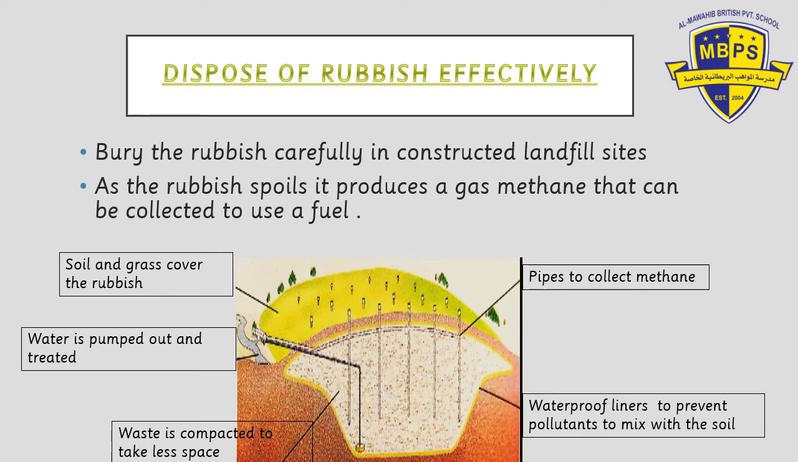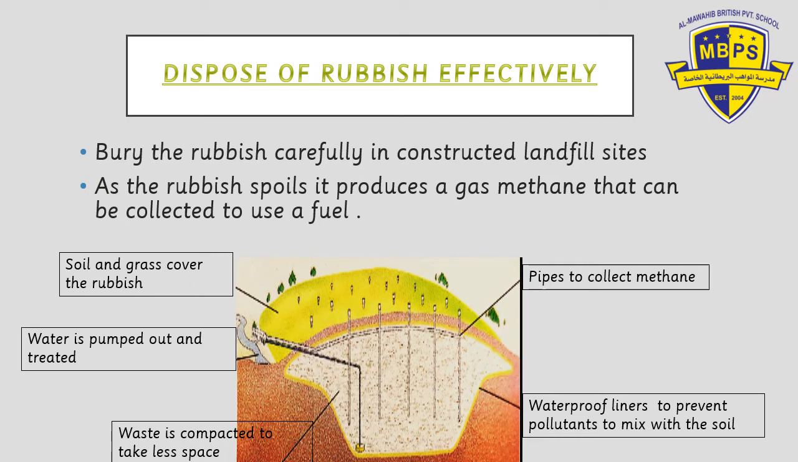And there are also pipes on the top of the waste, so that if there is any gas produced from rotting of waste, rotting means if the waste gets spoiled, it gives rise to a very bad smelling gas. That gas is called methane. This methane gas can be collected and can be used in running cars, in natural gases. It's a very good gas, it's clean gas, it's energy efficient.